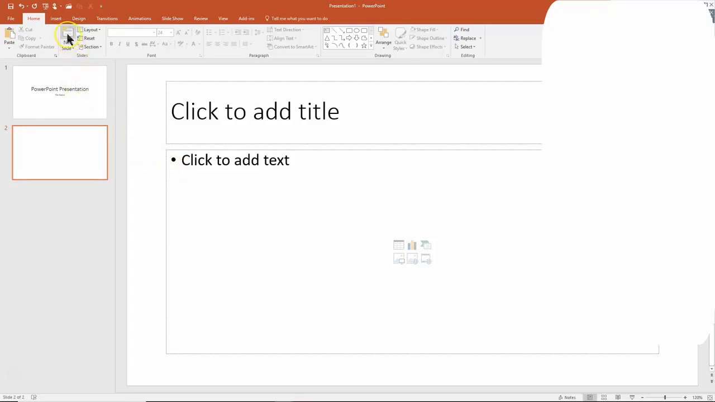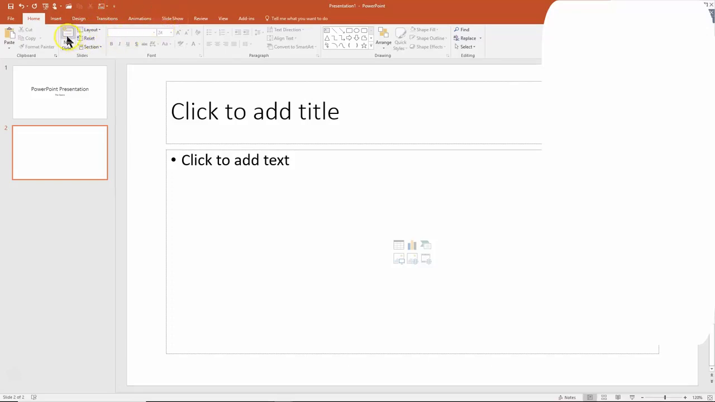Now I can see where adding a new slide would be something that I'll do all the time. So that might be something I would add to my quick access toolbar, for example. So I'll right click on that icon, and I'll say add to quick access toolbar. And now the new slide icon is right up there. Now I want to show you something.